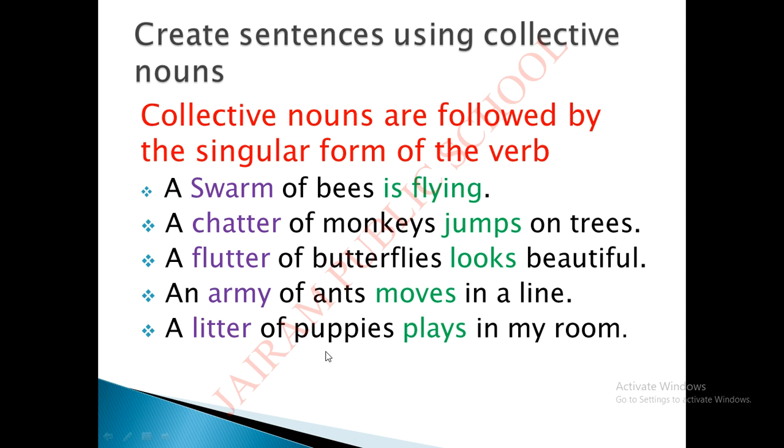Next, a litter of puppies plays in my room. So which one is the collective noun here? Litter. Plays is a verb. A litter of puppies plays in my room. Okay, next.